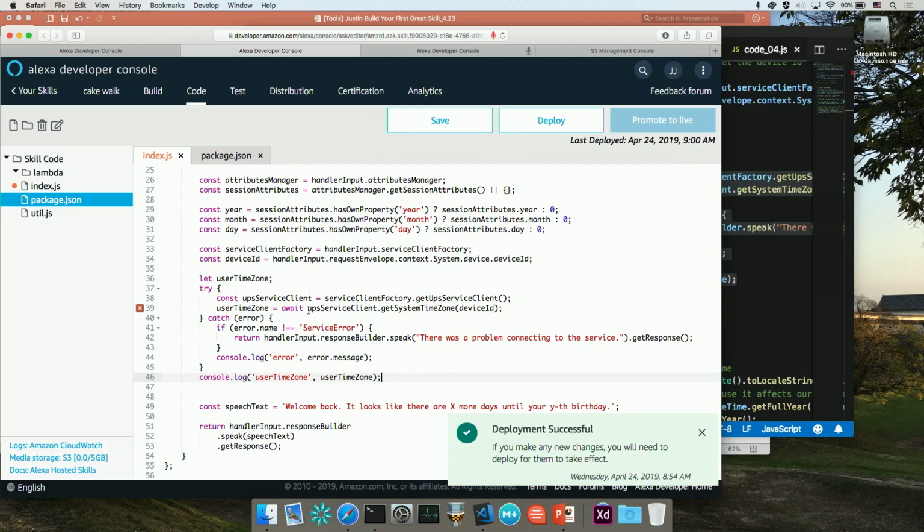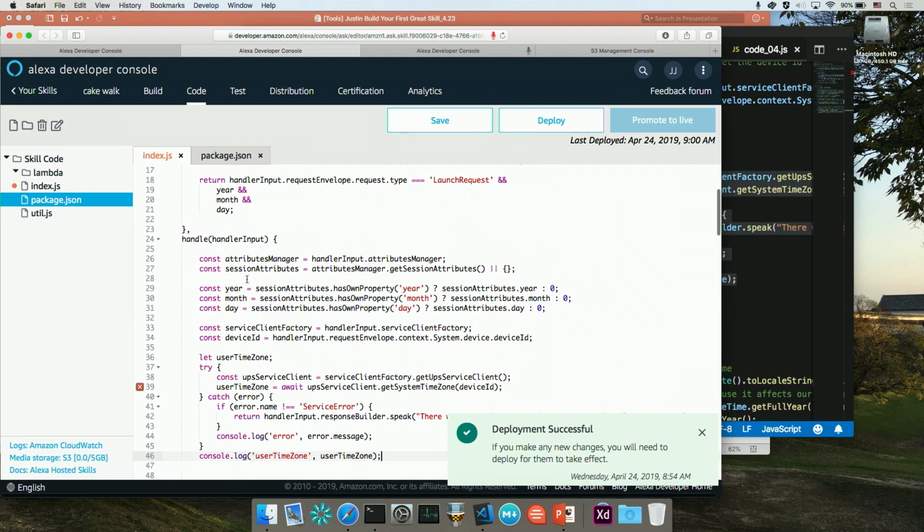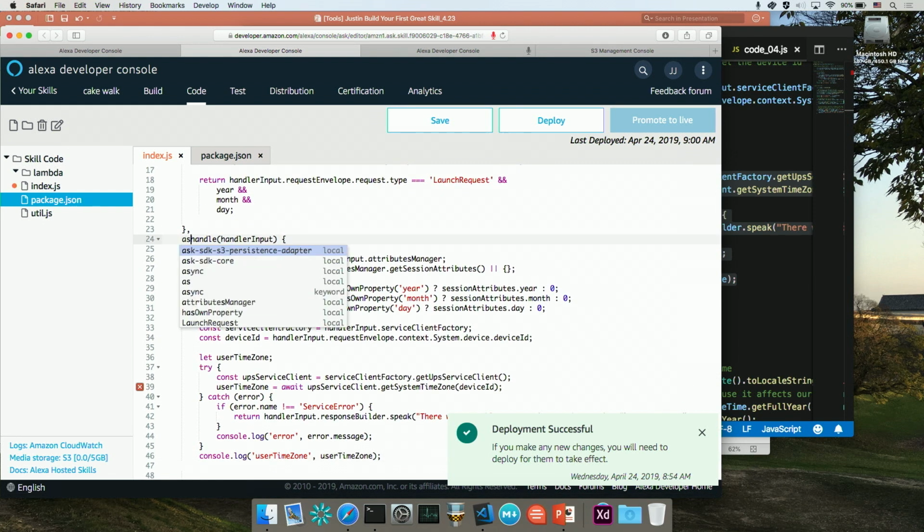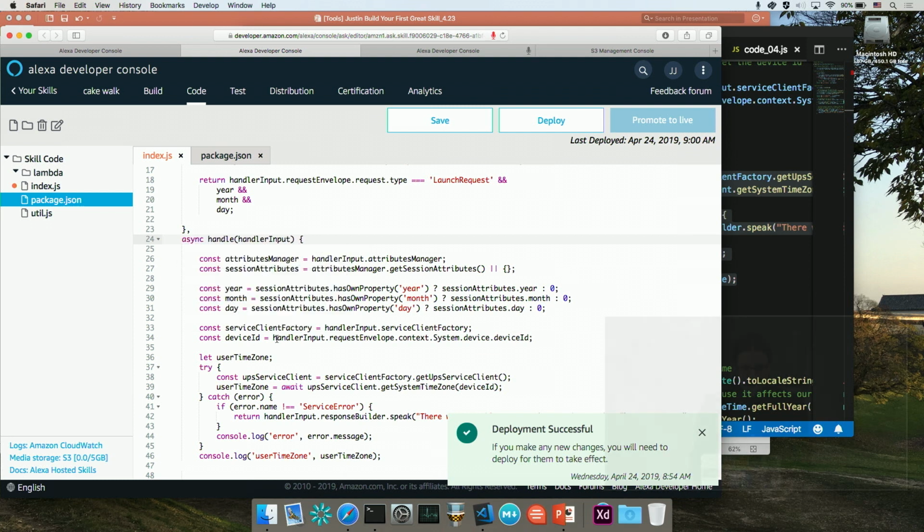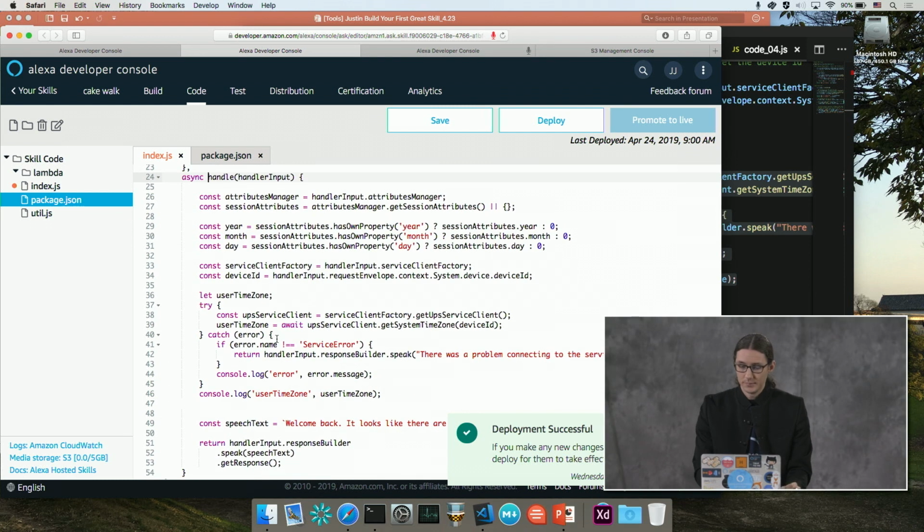And this is a web service request, so it's going to take some time. So it's going to be an asynchronous call. And so notice we have this await keyword that'll allow us to wait for that information to come back for us. So we need to make our handle function asynchronous. So I'm just going to type in async. And if you need any more information about how async and await works, you can go search for it online. There are some very good, really easy to understand explanations about how that works.